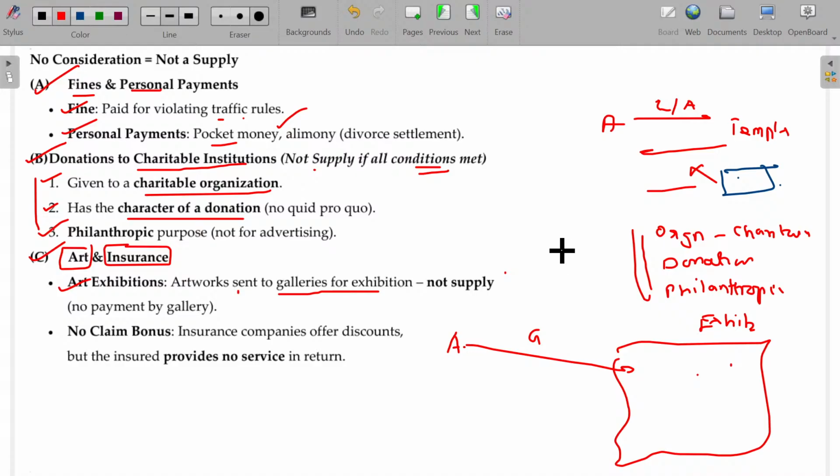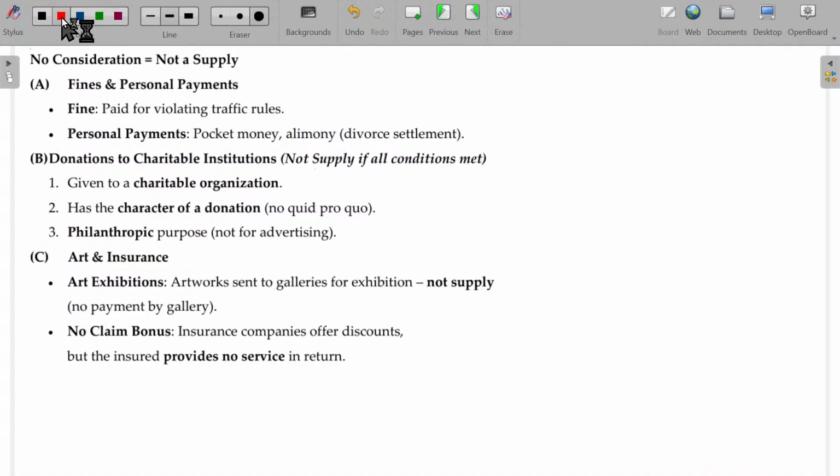Some of the examples we have studied here: fines and personal payments are not consideration, meaning not supply. Donation to charitable institutions is not supply. And art and insurance, where we have completed art. Artists sending their own artwork to the gallery or exhibition is not supply, because in return they will get nothing. But later on, if customers visiting the exhibition purchase, then that will be supply. Until then, it's not supply.